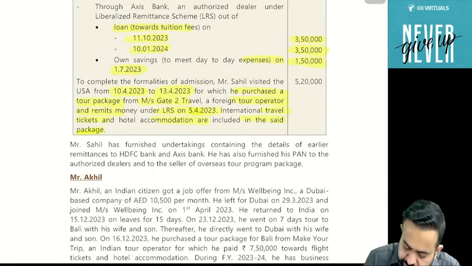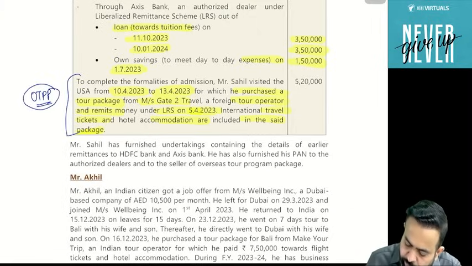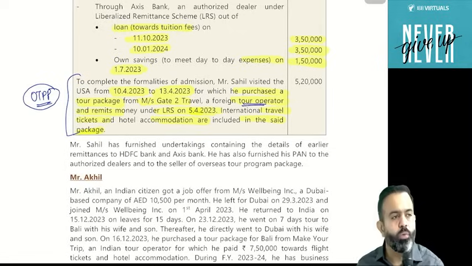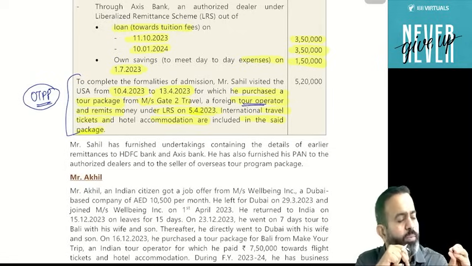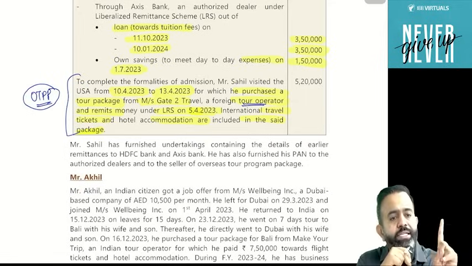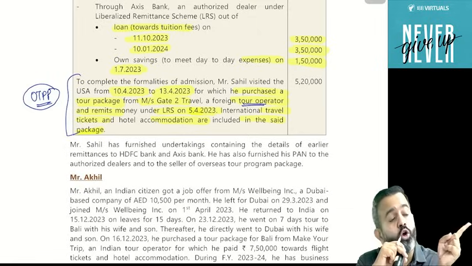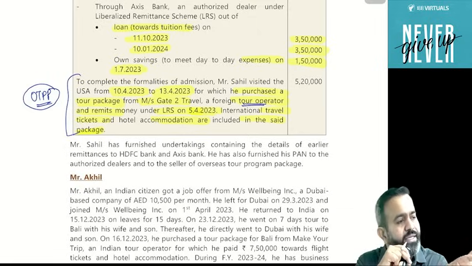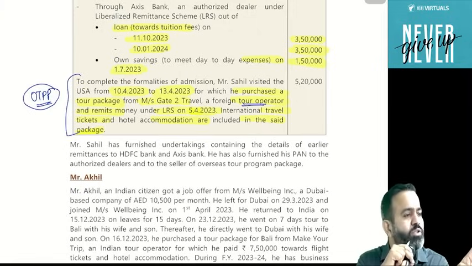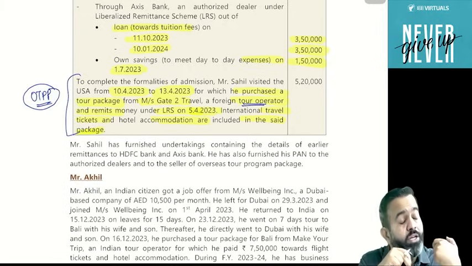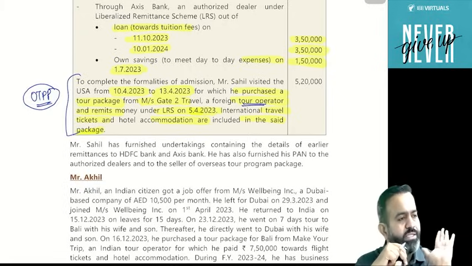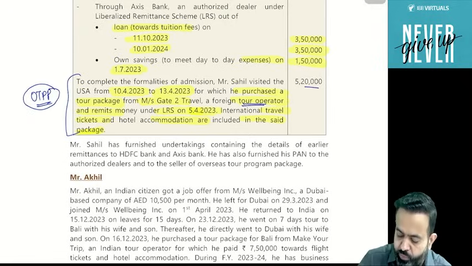So guys, when he visited the USA, he purchased the OTPP, Overseas Tour Package Program, from a foreign tour operator. Even if you purchase the tour package from any operator, if you are a resident, then TCS is applicable. TCS in case of OTPP is not applicable only when a non-resident visiting India purchases an OTPP. Here this person is resident, so even though he purchased the package from a non-resident tour operator, TCS is applicable. So here TCS is applicable on 5,20,000.